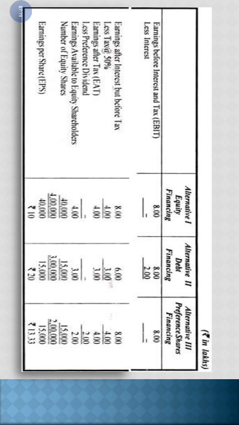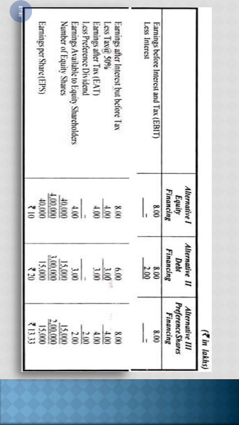So to get the EPS, we'll divide 4 lakh, which is earnings available to equity shareholders in alternative 1, by 40,000, that is the number of equity shares. We'll get EPS, that is earning per share to equity shareholders, as rupees 10.